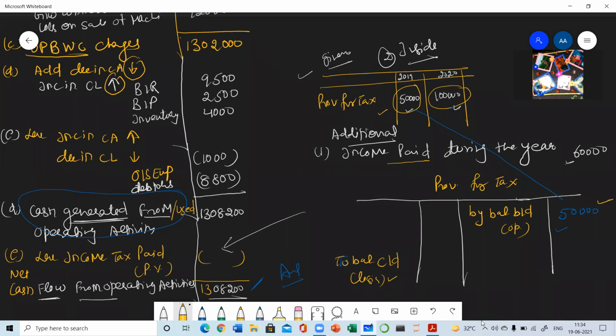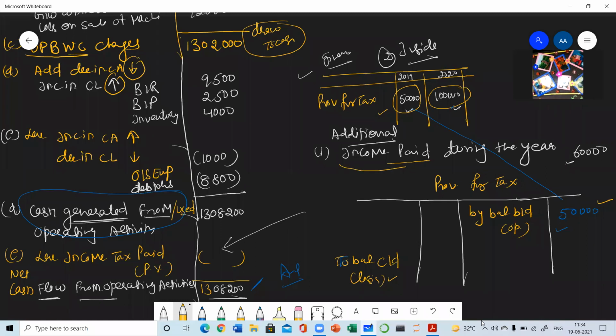Here we are not talking about the sole proprietor. In a sole proprietor, whenever we were paying the tax, we were passing the entry drawings to cash. But that was limited to the sole proprietor only. Here it is not the case of a sole proprietor. We are studying companies here. So whenever taxes are paid in a company, the drawings account is not debited.